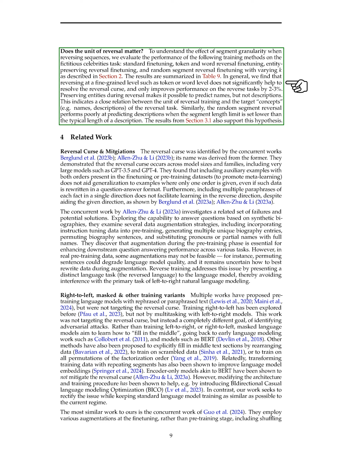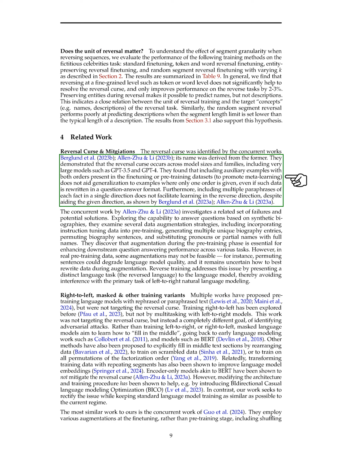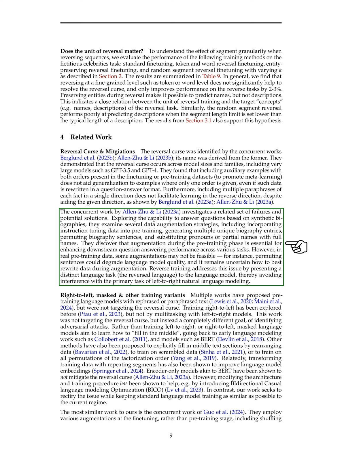of a description. The reversal curse was identified in previous works and occurs across model sizes and families, including very large models like GPT-3.5 and GPT-4. Including auxiliary examples with both orders present in the fine-tuning or pre-training datasets does not aid generalization to examples where only one order is given. Augmentation during the pre-training phase is essential for enhancing downstream question answering performance across various tasks.